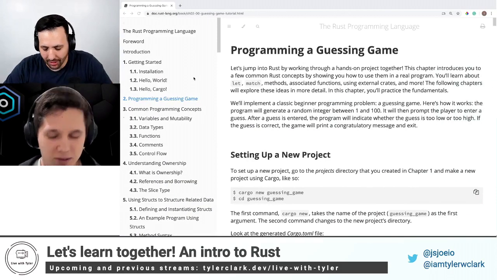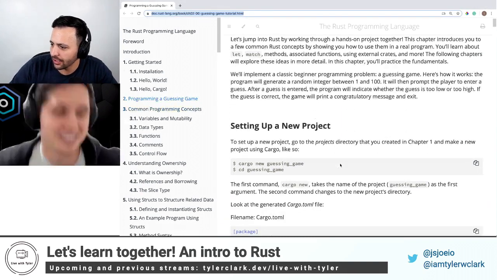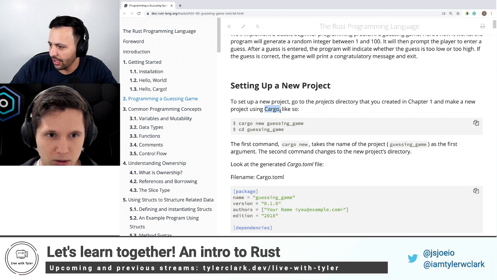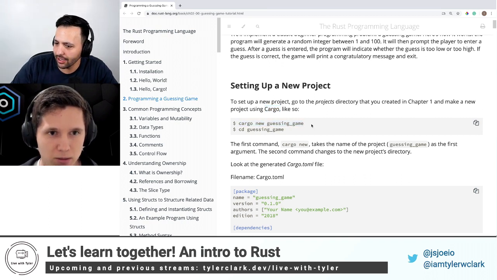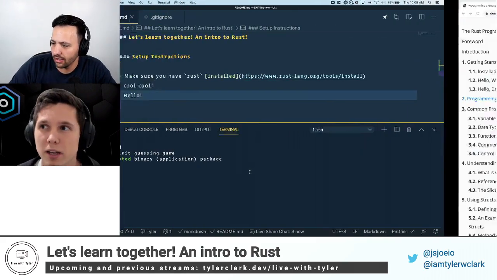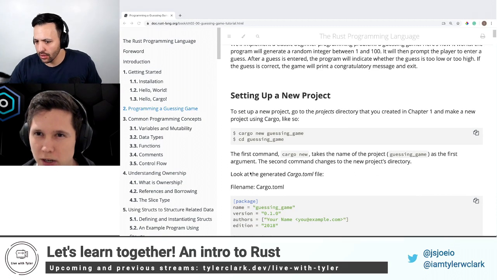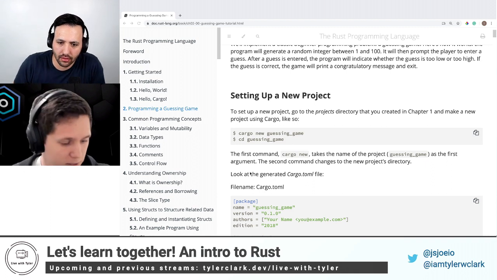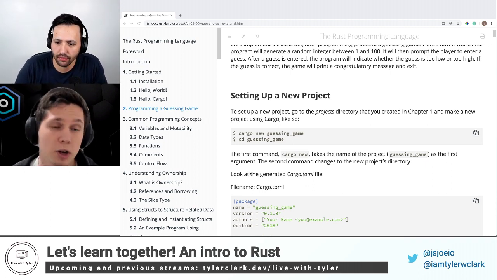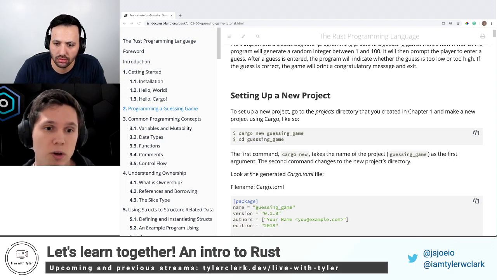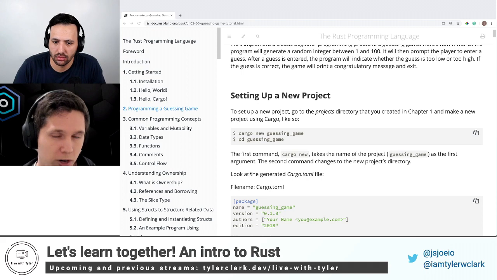Okay, so what is step one? Looking back at the docs here, setting up a new project. I've seen this word cargo a couple times, and that's the first thing we're doing here. Can you talk a little bit about what cargo is? Yeah, so Cargo is the package manager. It's kind of like the build tool. It's kind of like the npm of Rust, essentially. So we're going to use it to initialize a new project here, and then we're also going to use it to build and compile and run our program.